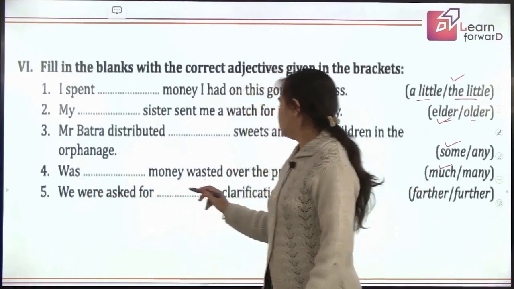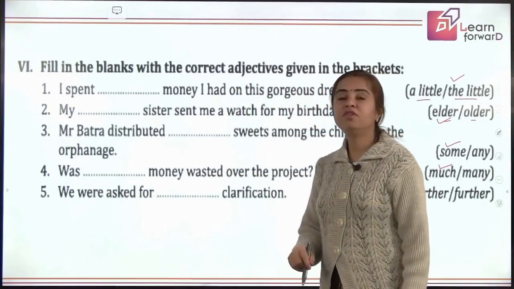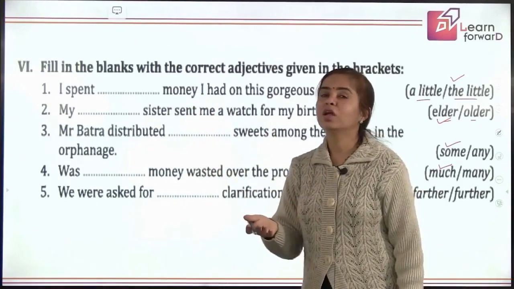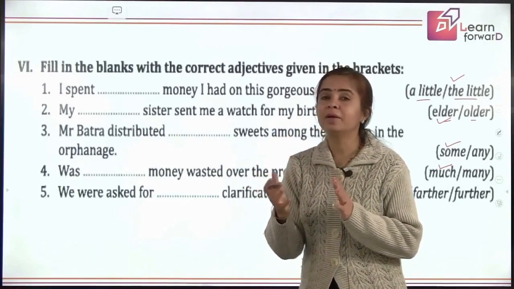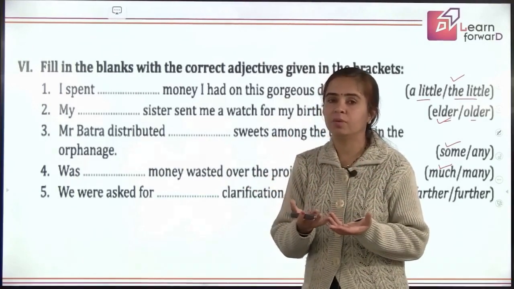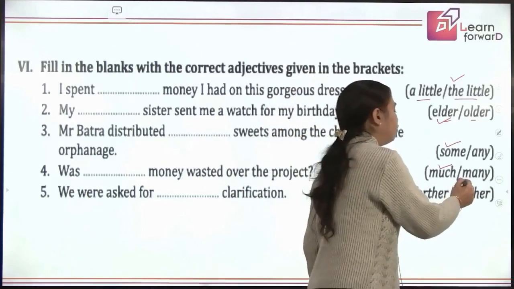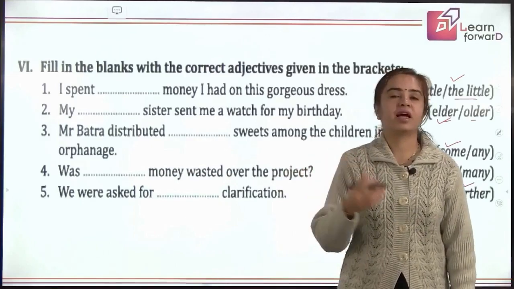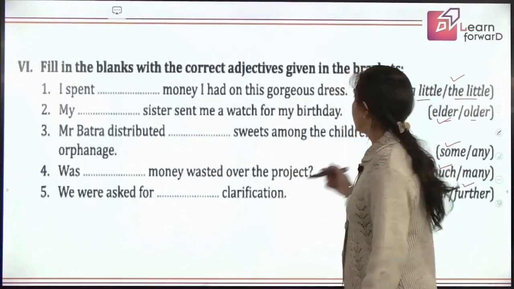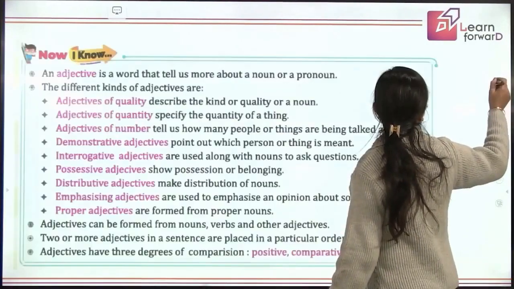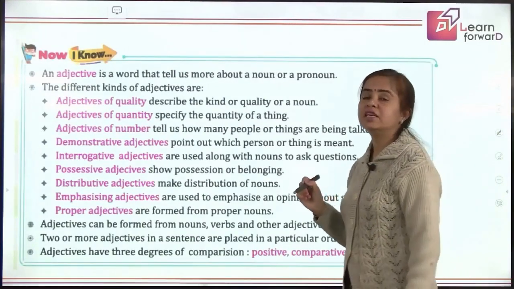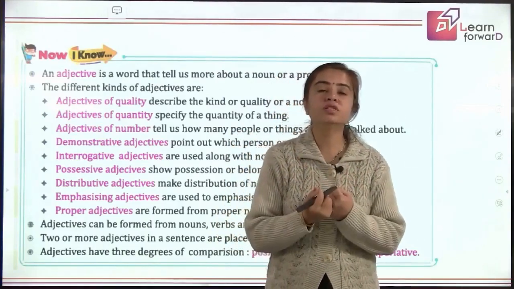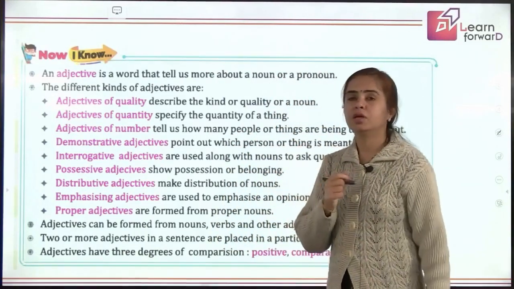Next. We were asked for dash clarification. We were asked for, are you talking about distance here? We are talking about position here. That means they wanted more information from us. So we were asked for further clarification. That means I needed to give more clarification on it. Is that clear? So for every adjective you use, you must reason it out yourself so that you are there with the rules why and where we use a particular adjective.